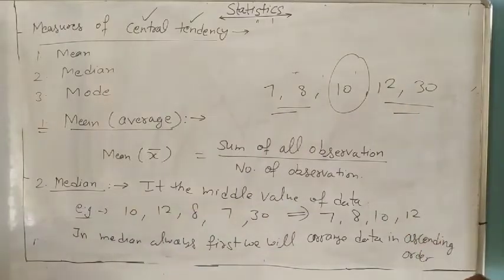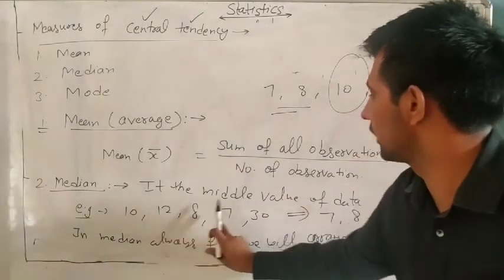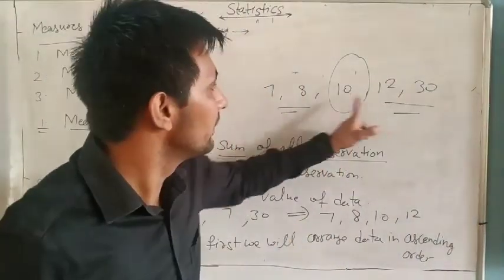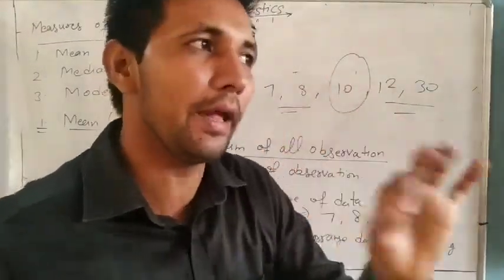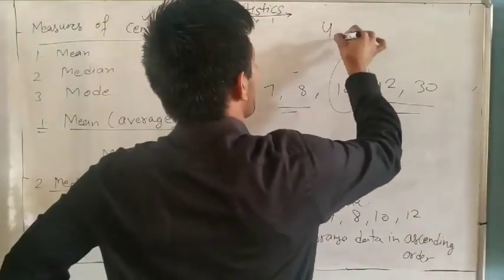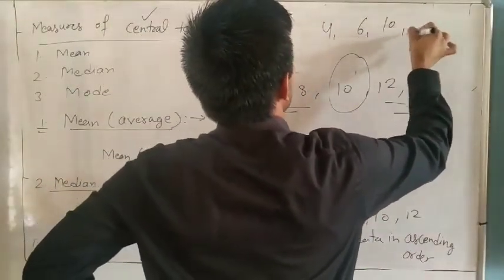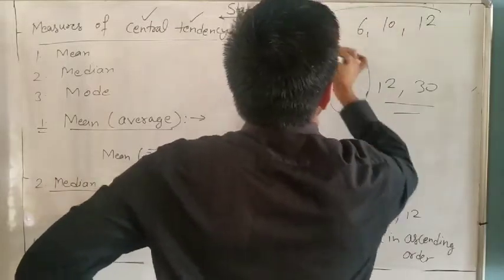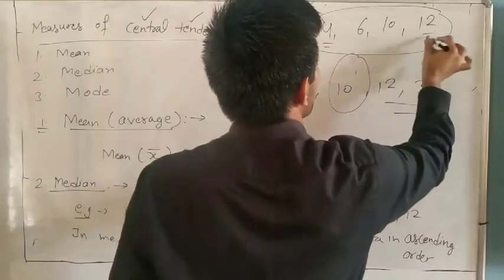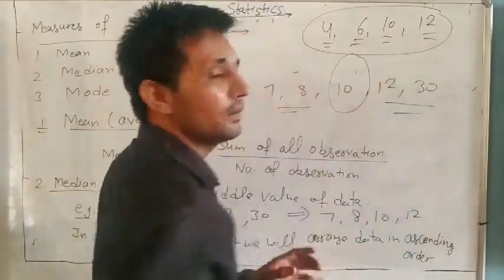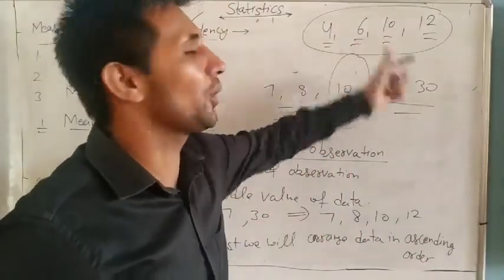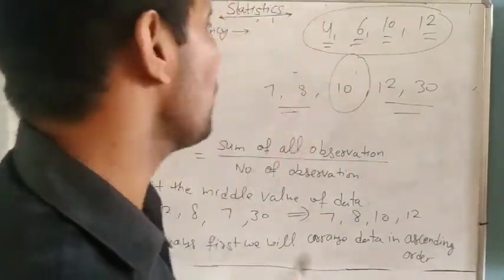Okay. So how will you find? And how many are these? 1, 2, 3, 4 and 5. So here there will be 2 cases: if the number of observations is odd and if it is even. Because if even is given, suppose like this one, 4, 6, 10, 12, and I ask you what is the median of this one? Leave 1 here, 1 here, 1 here. So no one is the median? No, the median is always there. So how will you find it when the number of observations is even and odd?